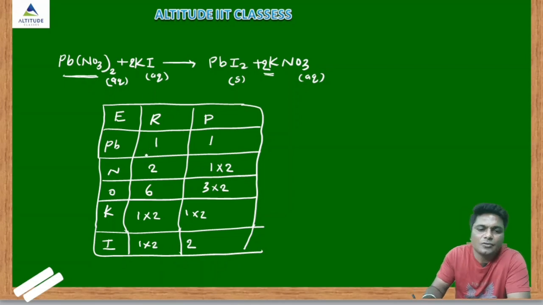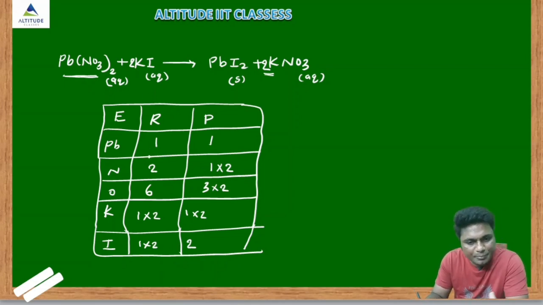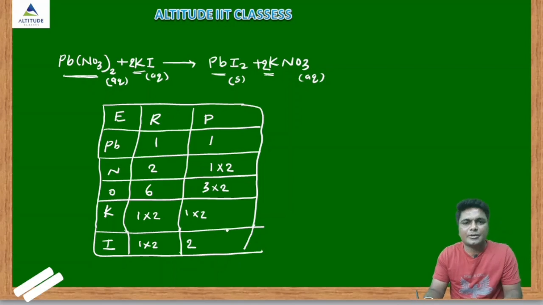Now the number of atoms present in the reactant is equal to the number of atoms present in the product. It means the total mass of the reactant is equal to total mass of the product. Now this is the balanced equation. So now rewrite the equation. So no need to rewrite, already is there. See here, lead nitrate 1 molecule, 2 molecules of potassium iodide, and you will get lead iodide and 2 molecules of what, potassium nitrate. This is the what, balancing of the chemical equation.